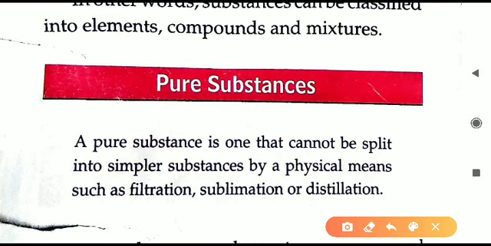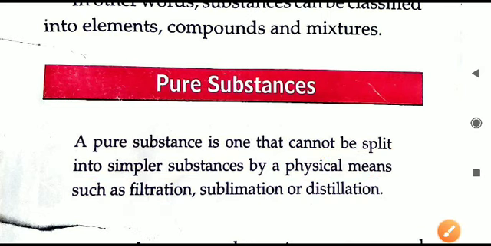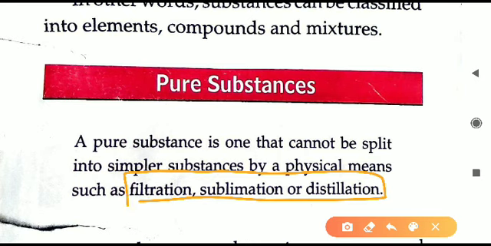A pure substance is a kind of a substance which cannot be split into simpler substance by physical methods. Like filtration is a method, sublimation, distillation. All these methods, whatever methods are written here, we will discuss them in details in the end of this chapter. These all are used to separate the mixtures. Mixtures can be separated by filtration, sublimation, distillation. These are all physical methods to separate different things.